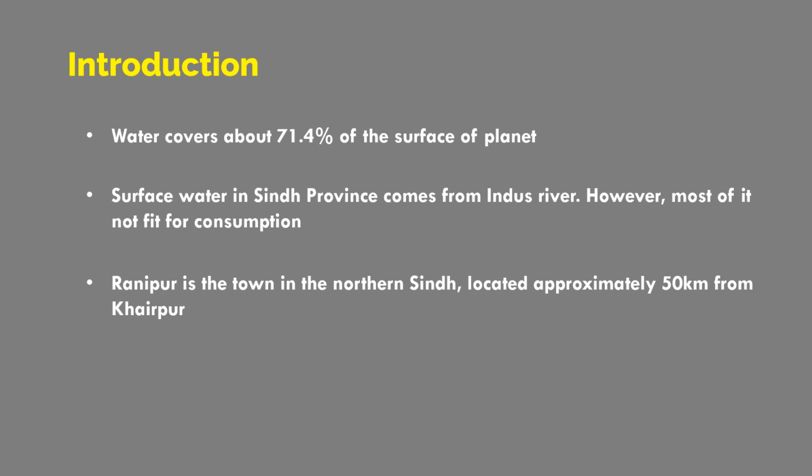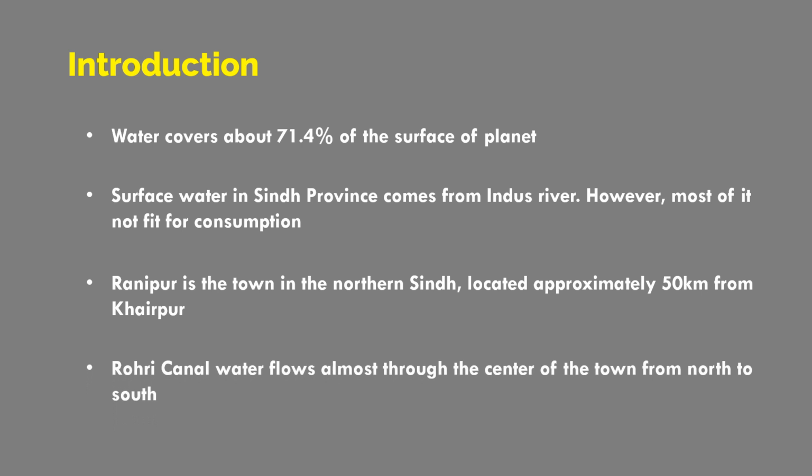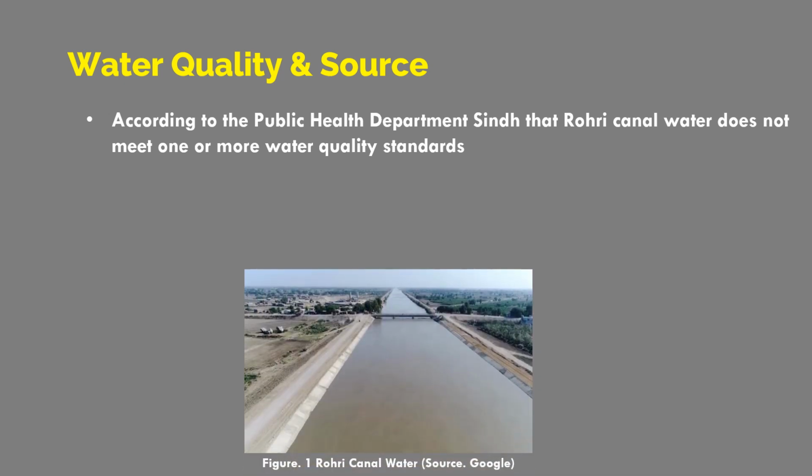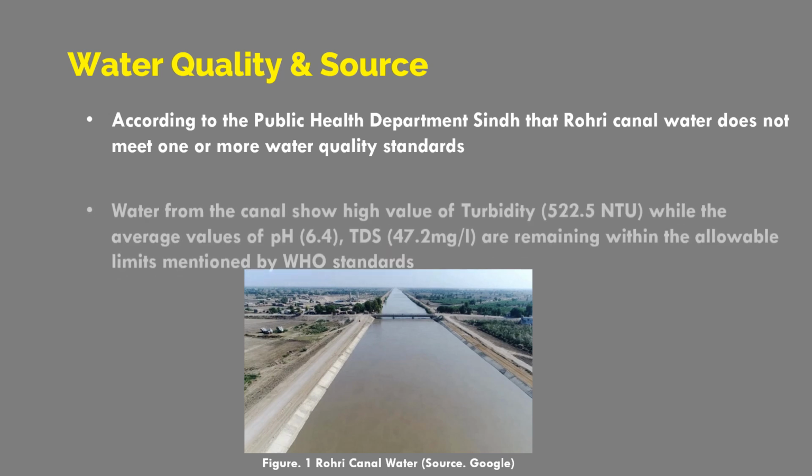Ranipur is a town in northern Sindh located approximately 50 kilometers from Khairpur. Rodi Canal water flows almost through the center of the town from north to south. So it is very important to talk about the quality and source of water. According to the Public Health Department, Rodi Canal water does not meet one or more water quality standards. You can see here the image of the Rodi Canal.